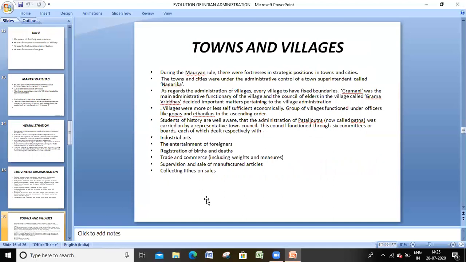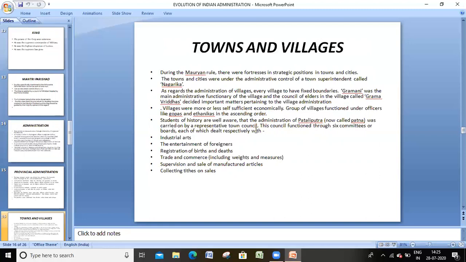In the Mauryan period, the cities were treated under a superintendent called Nagarika for that district. Again, districts were divided further, and the administrative unit was the Gramani. The Gramani and the Grama Vriddhas were the main village administrative officers.